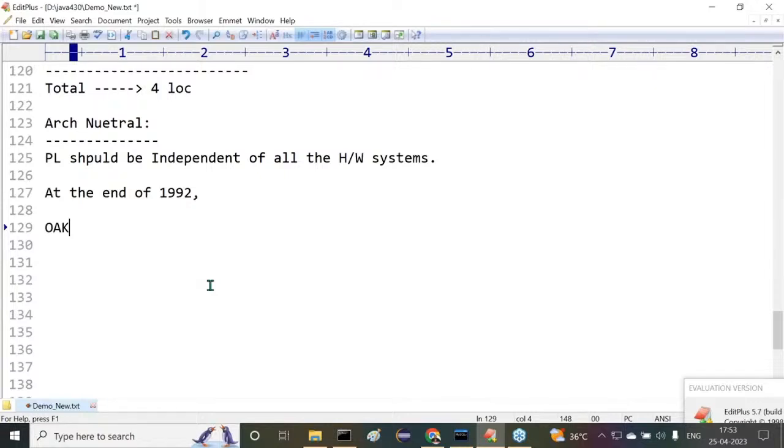James Gosling has sent the proposals to Sun Microsystems. Unfortunately, Sun Microsystems has rejected James Gosling's opinion. Sun Microsystems has not accepted his proposals. Why? What is the reason for it? The reason is very simple.